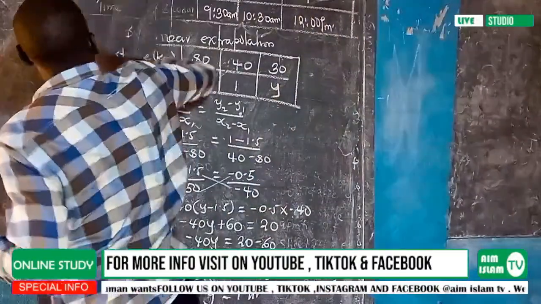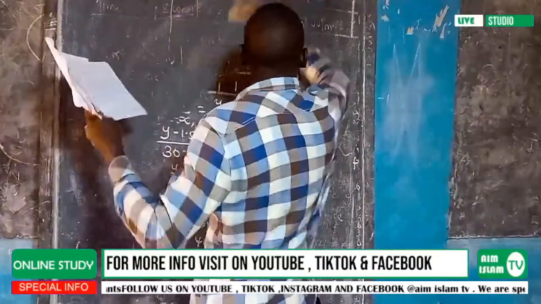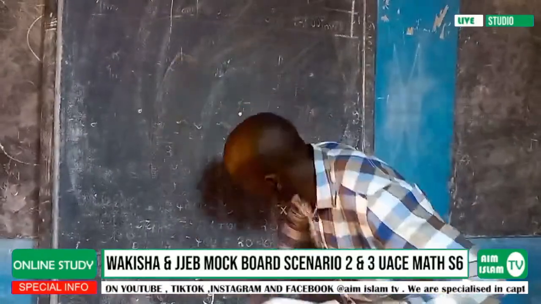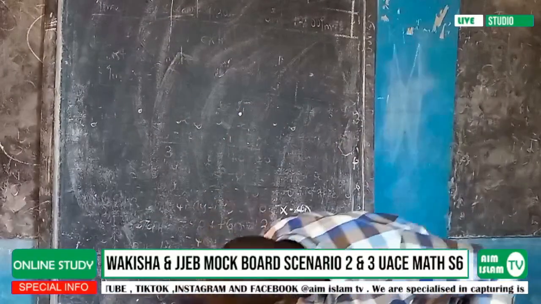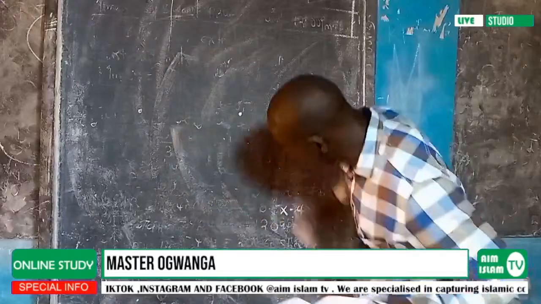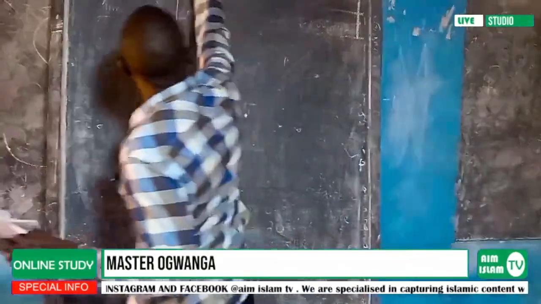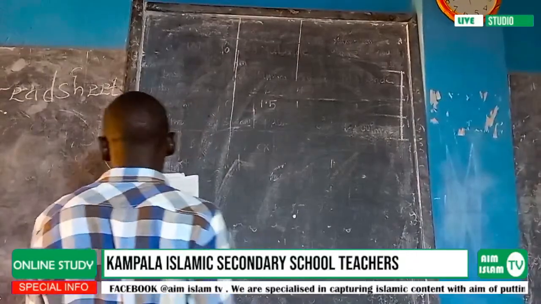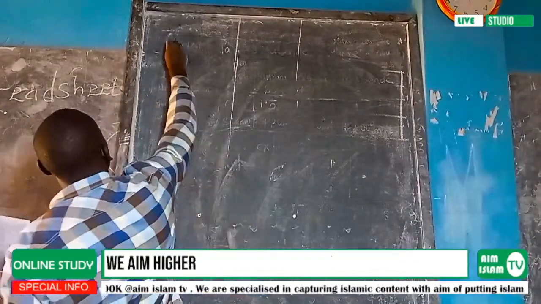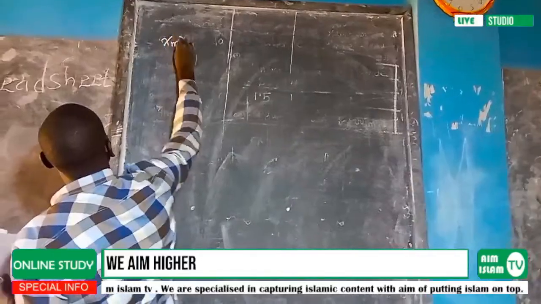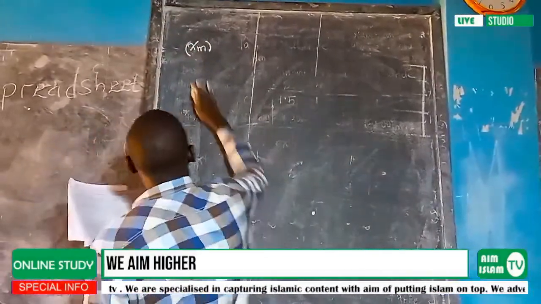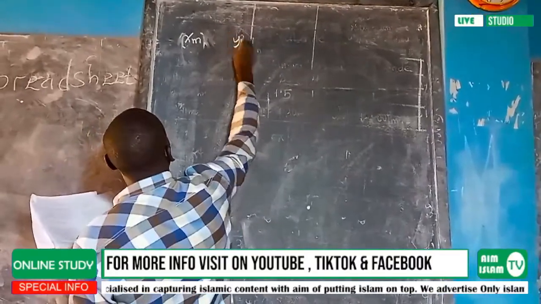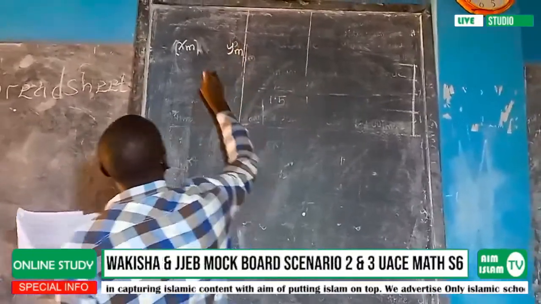So I am going to now draw my table. In the table that was given to you, they have given us the x that was given in meters. Then we also have the y that was also in meters.